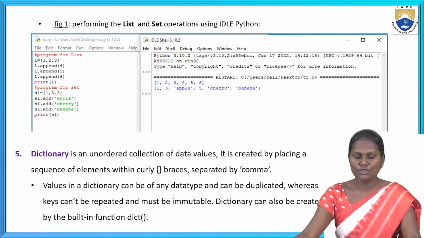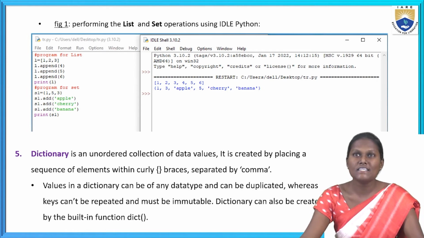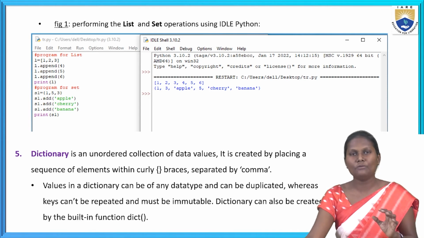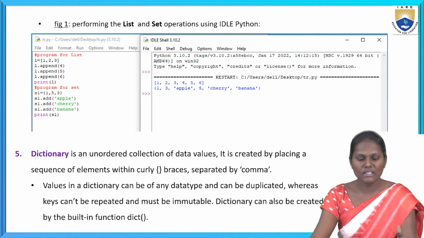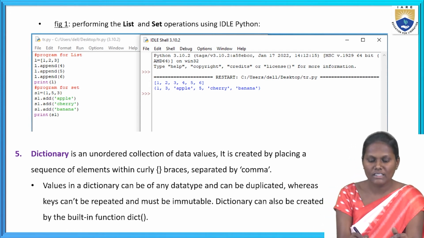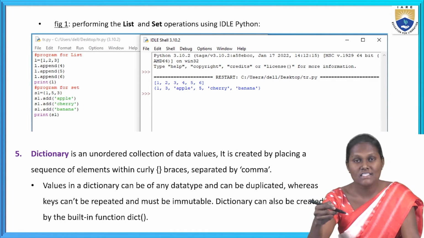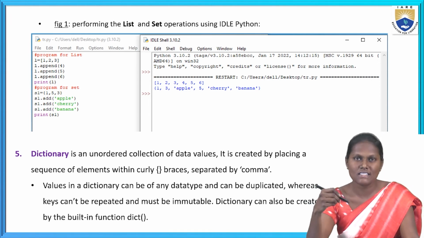Here I showed you how to perform the list and set operations using the IDLE program. What I showed earlier, I did with the IDLE program only. In the program for a list, I showed what the variation and difference are between list and set also.